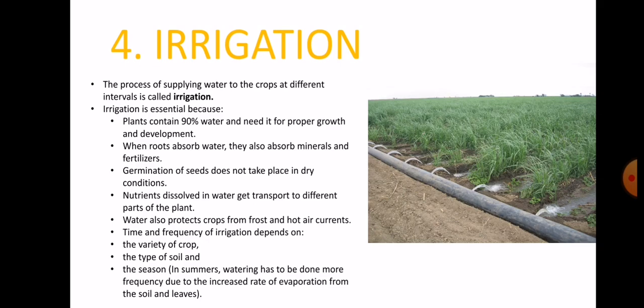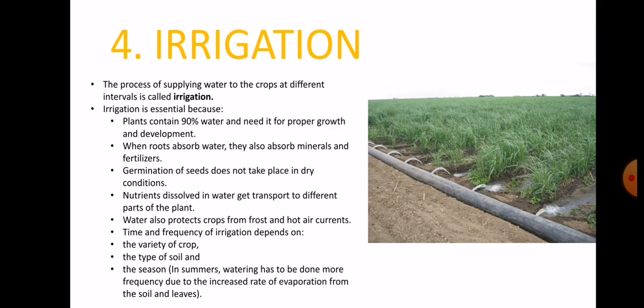Now the question is, why is irrigation essential? Because plants contain 90% water, which is needed for the proper growth and development of the crop. The second thing is that when roots absorb water, the nutrients and minerals are dissolved along with the water.